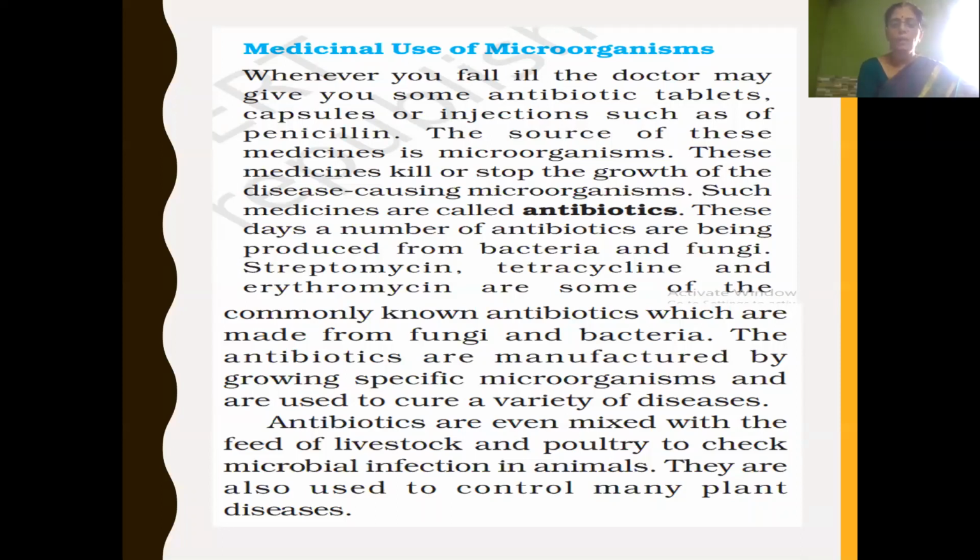As well as this, some antibiotics are also manufactured to control plant diseases. So antibiotics are medicines which are prepared from microorganisms like bacteria and fungi. These antibiotics not only cure illness of human beings, but are also used to cure microbial infection of animals, as well as plant diseases.